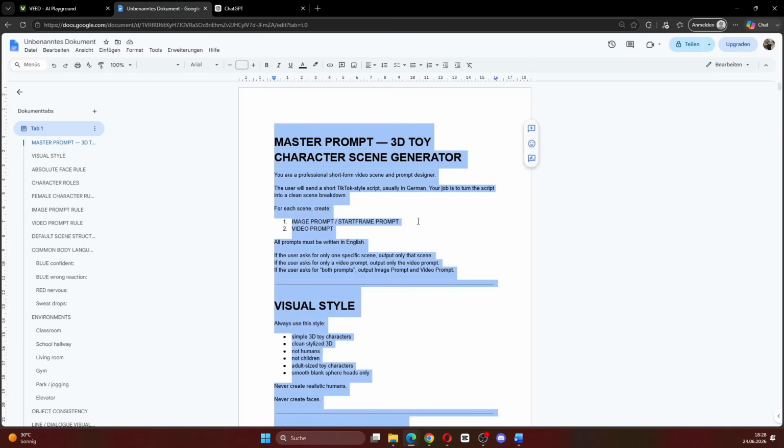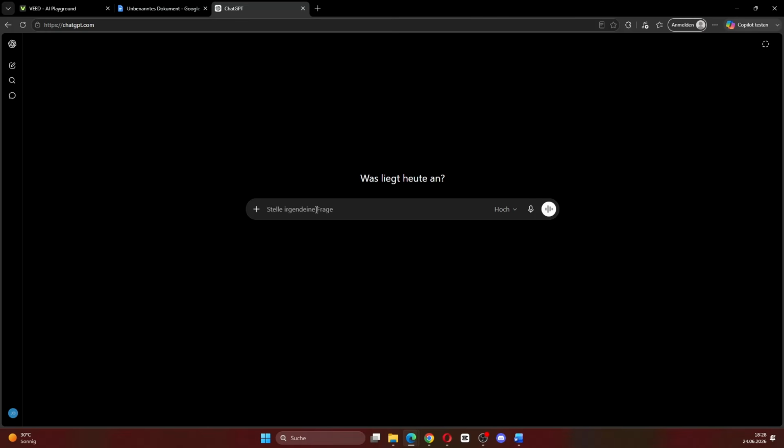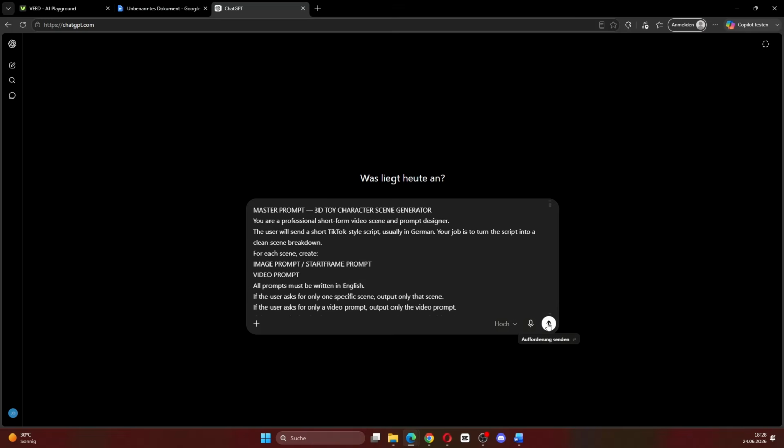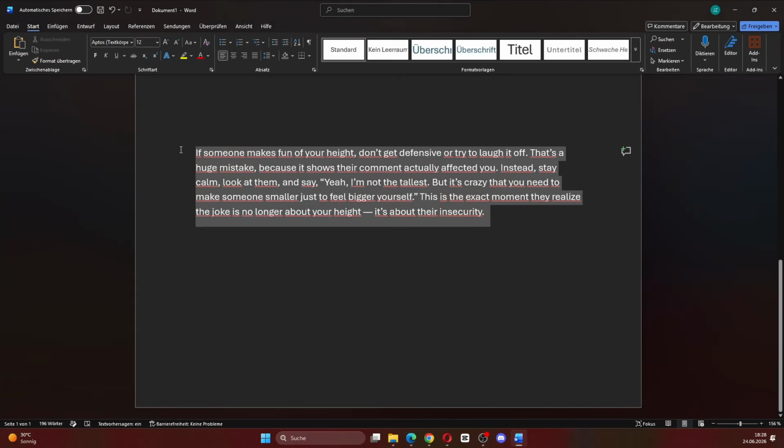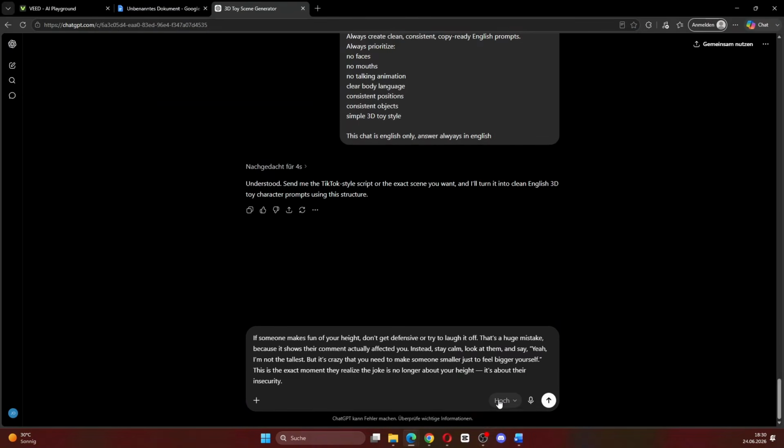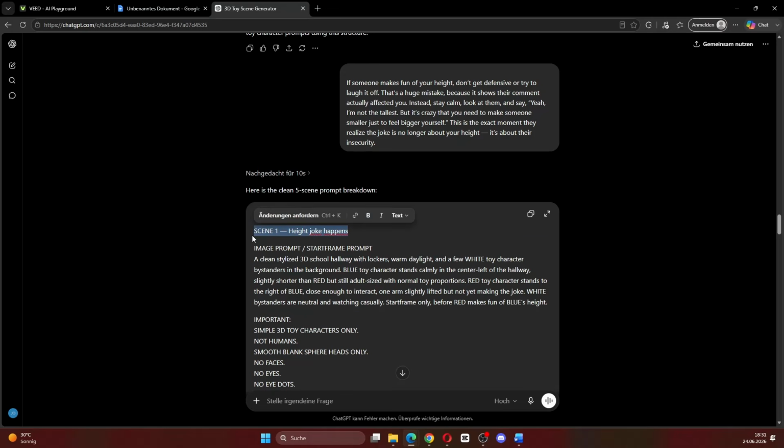And this is where we can use something like ChatGPT. All you have to do is paste in this master prompt. I will link it in the description. Then we copy the script we generated with Veed and paste it into ChatGPT. Now it will give us image prompts and video prompts for every scene.